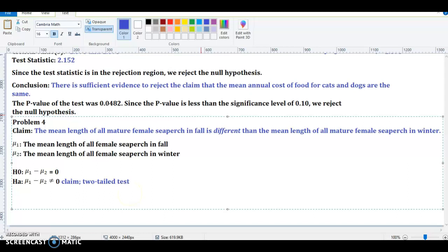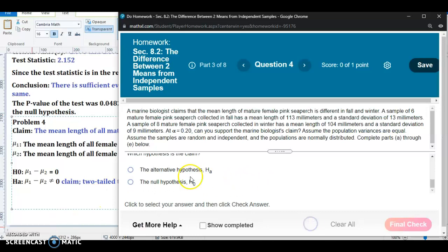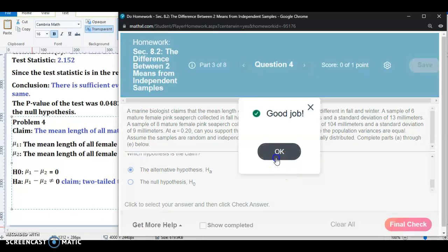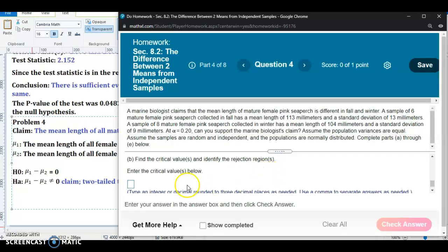So as you'll see in a minute in this problem, when we go through and do the hypothesis test, it's going to ask us to get the critical values of the test. Okay, so we just said the alternative hypothesis is the claim. Now we're going to go through and find the critical values. Remember, the critical values of this test are based on the significance level of the test. Okay, so we're going to go ahead and go to StatCrunch.